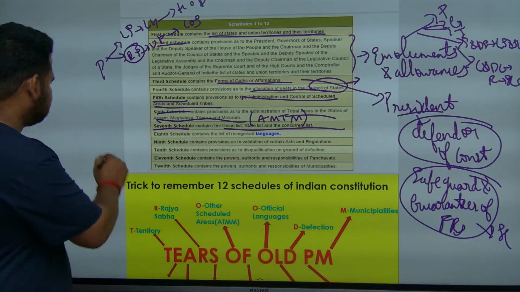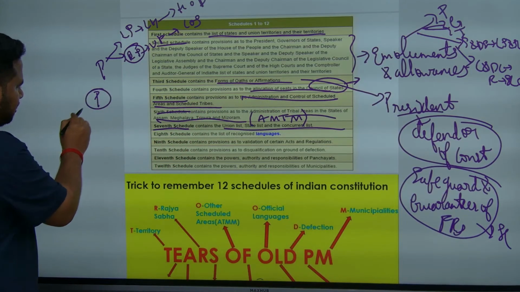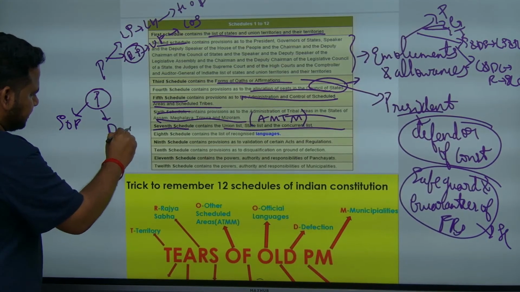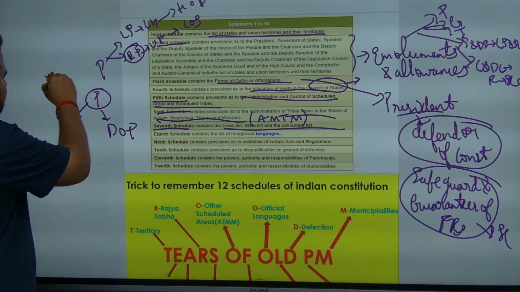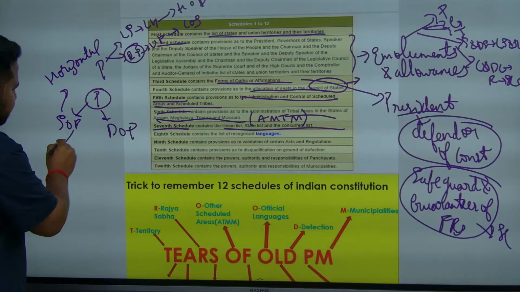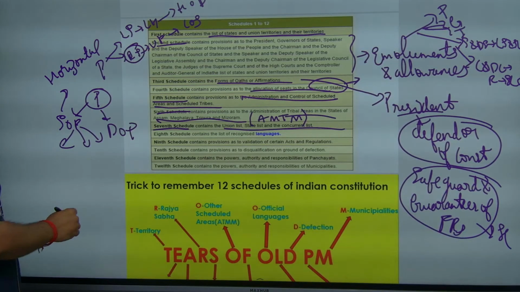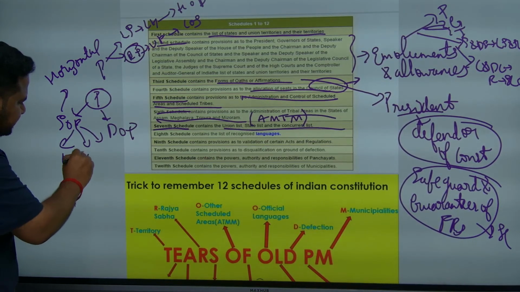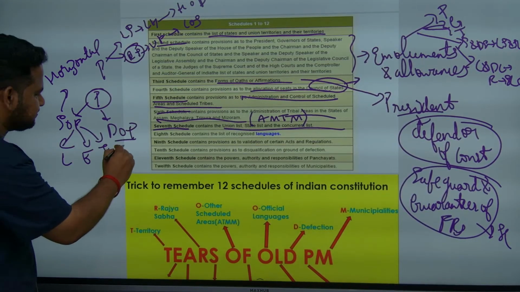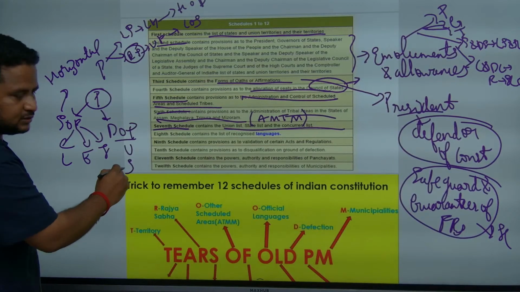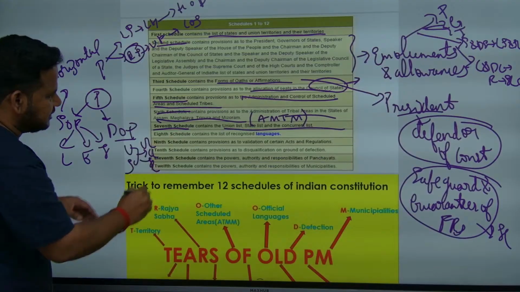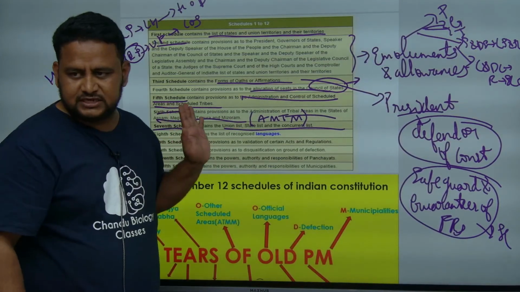Actually, suppose there is a power, we have something called separation of power and there is division of power. Separation of power is called horizontal division of power. Here the power will be distributed between 3 organs of the government, that is legislature, executive and judiciary. Division of power means it is between union government and state government. This is divided in the form of union list, concurrent list and state list. That is given in the 7th schedule.